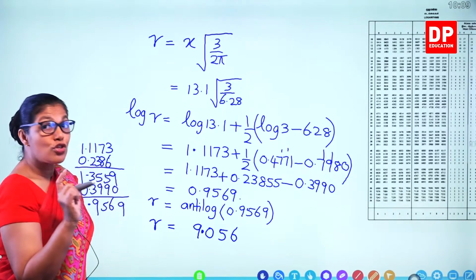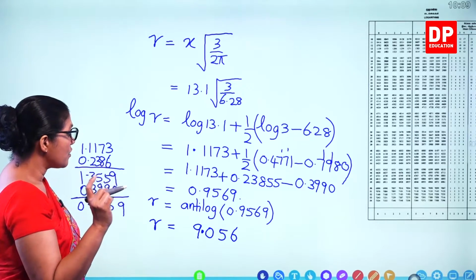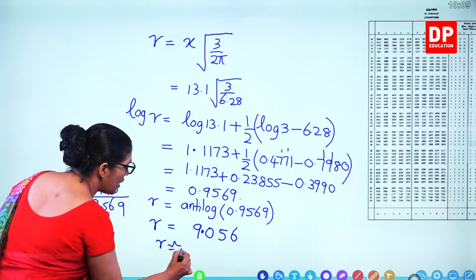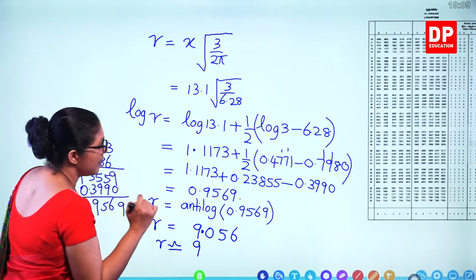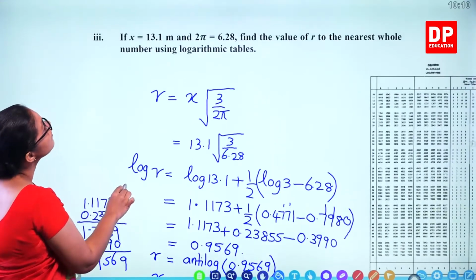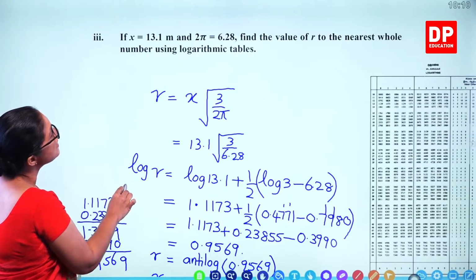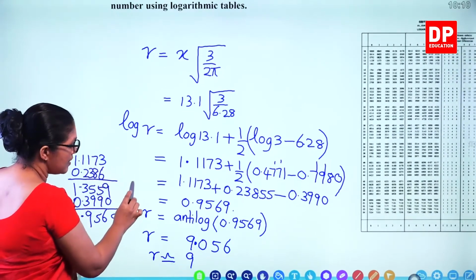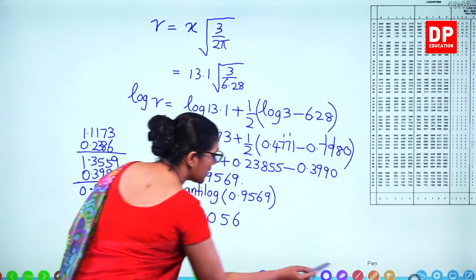and the answer should be given to the nearest whole number. So you can say r is equal to 9. So what's the unit? In meters. Nearest whole number. So the answer is 9 meters.